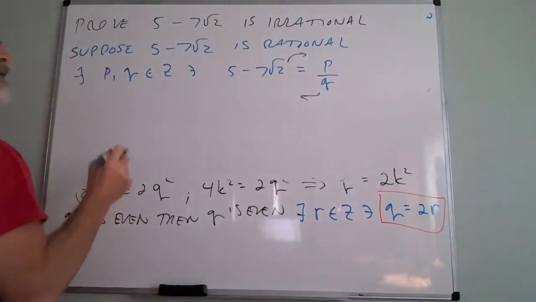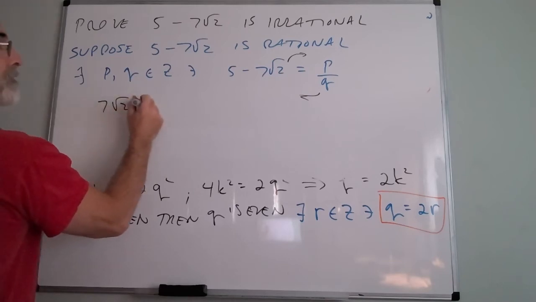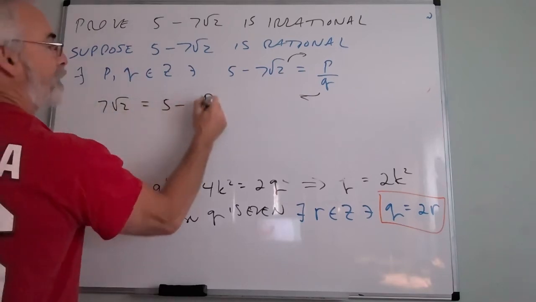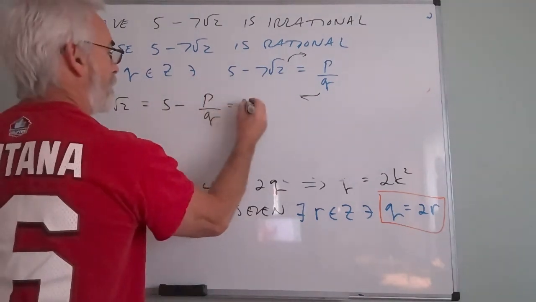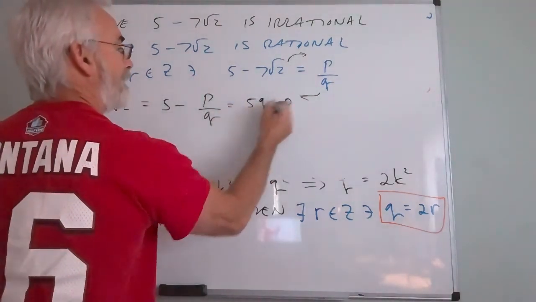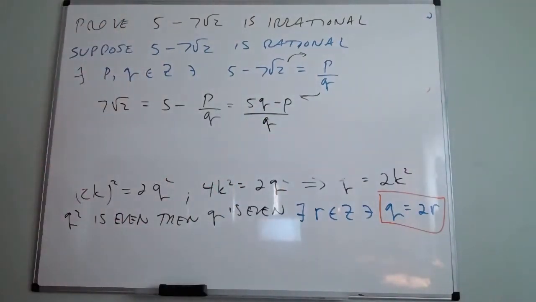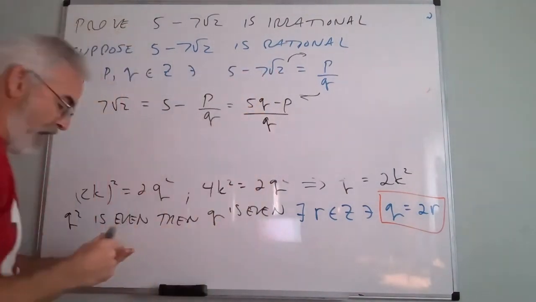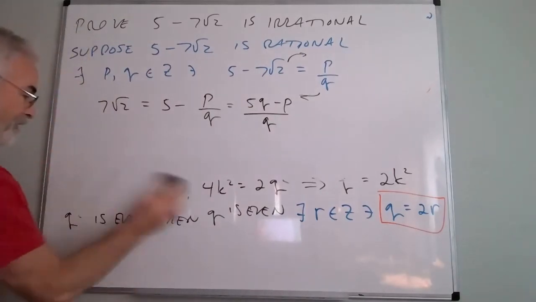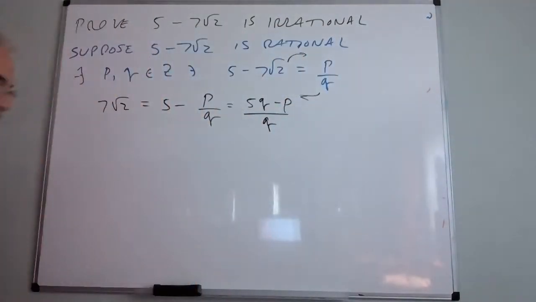Using the addition property of equality, I can say that 7 root 2 is equal to 5 minus P over Q. I think we all agree with that. 7 root 2 equals that. And if I put this over a common denominator, that would be 5Q minus P. So right now, if this statement is true, then 7 root 2 equals this. That's not in doubt. I'm just using algebra. Again, you don't have to prove closure of addition and things like that in algebra. We already know that's true.